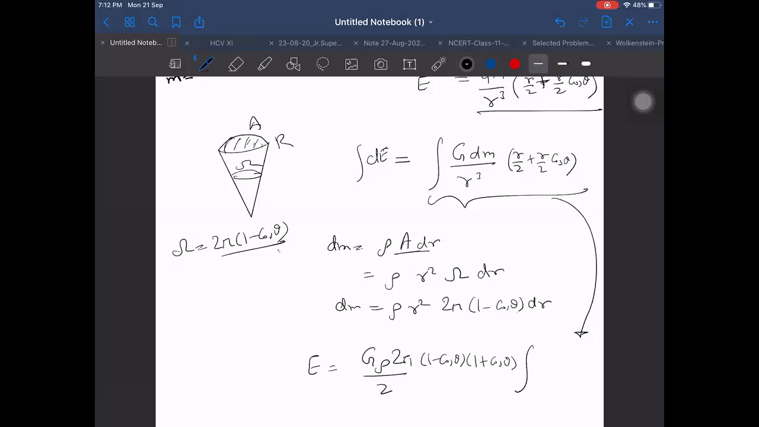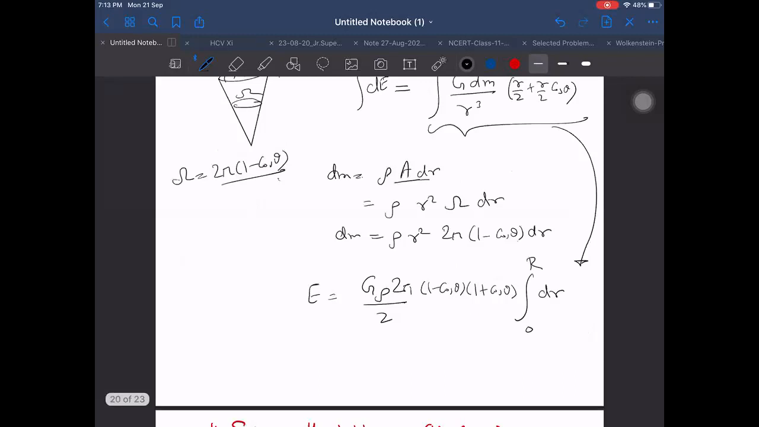Inside we are left with just dr only. R cube is zero. Then at last, integrate from 0 to capital R or A to B, depending on the case. If it is a thick shell part, then it is A to B. Otherwise, 0 to capital R. If it is 0 to capital R, then we get G into rho into 2 into sin square theta by 2.